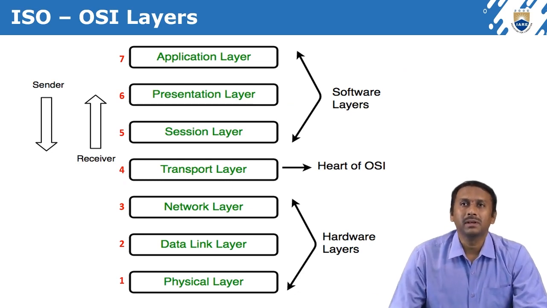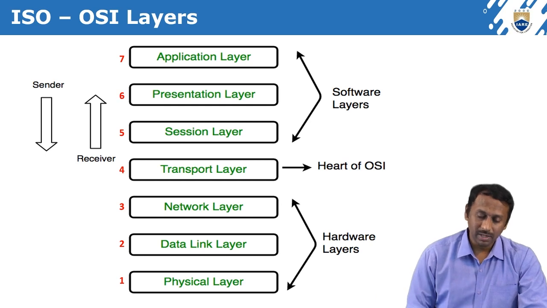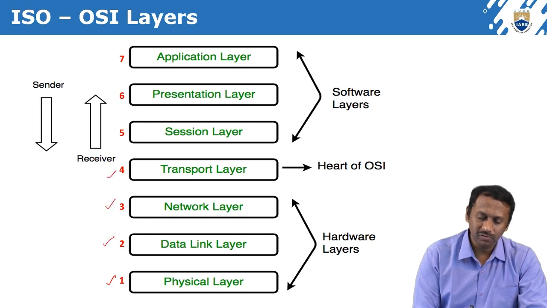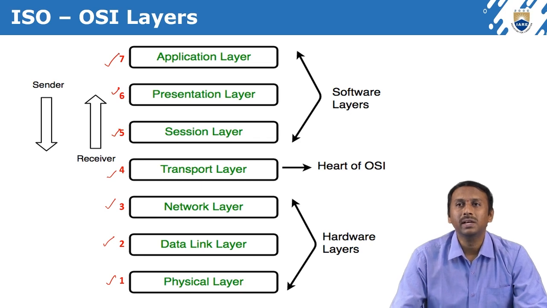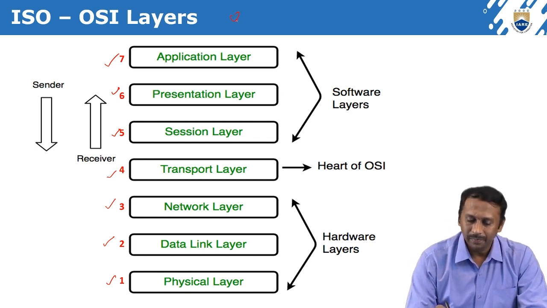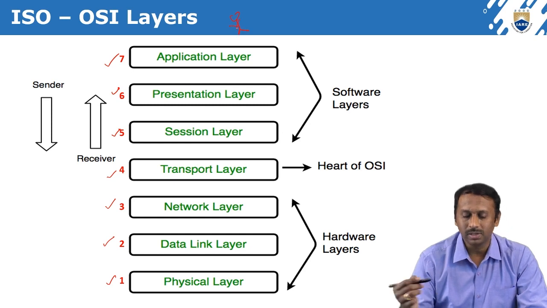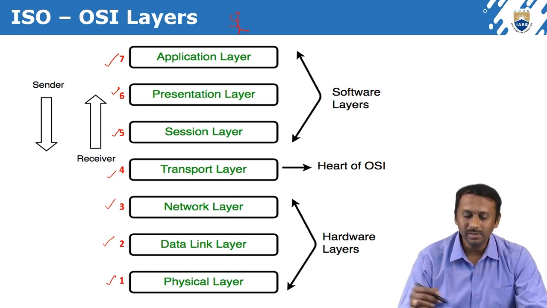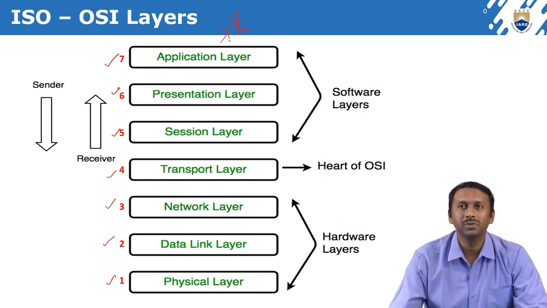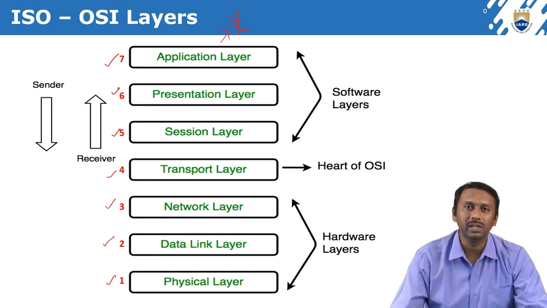This is an example of the OSI layers. I said this is a bottom-up approach, so here we have the first layer, second, third, fourth, fifth, sixth, and seventh, a total of 7 layers. At the top is the user. The application layer is a user interface layer, and one thing you need to remember is that the application layer is the user interface layer.